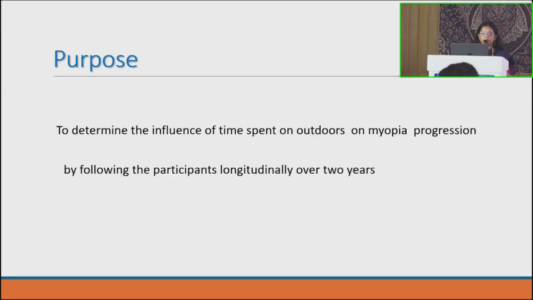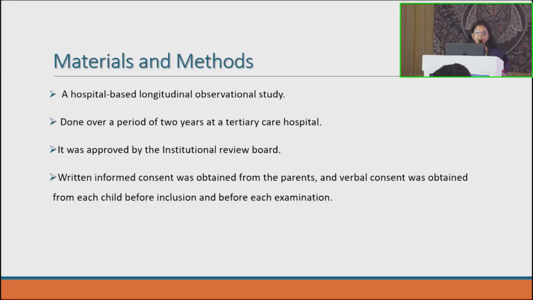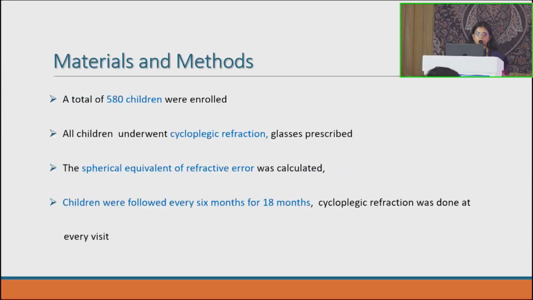Looking at all this, we conducted a study to find out the influence of time spent outdoors on myopia progression by following these children longitudinally over a period of 2 years. It was a hospital-based study done at a tertiary care center. We included all children of 6 to 14 years presenting with decreased vision with myopia of 0.5 or worse, and those giving consent. But we excluded children who had refractive errors other than myopia, had a family history of myopia because we wanted to exclude genetic factors, and patients with other anterior or posterior segment disorders.